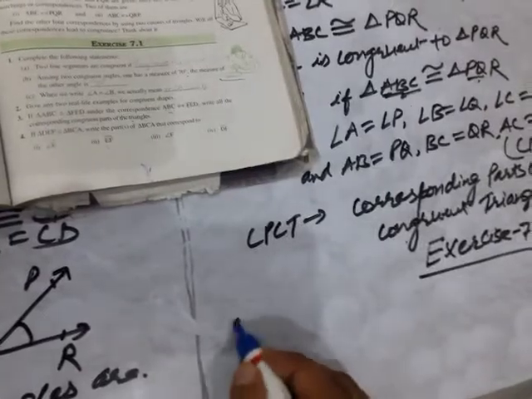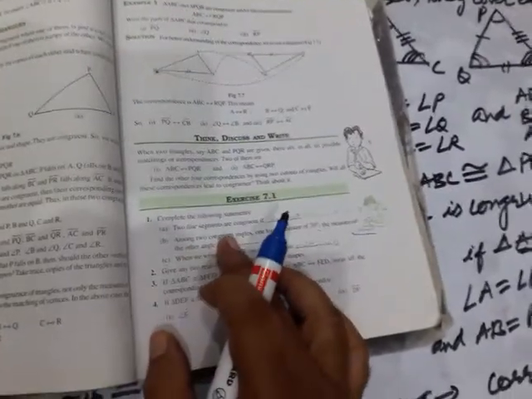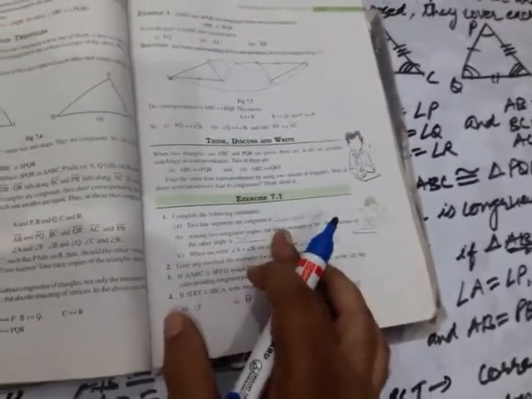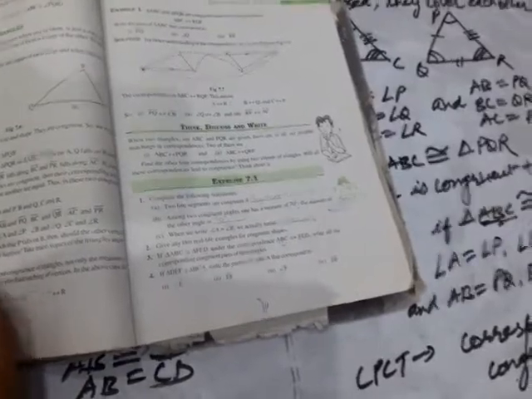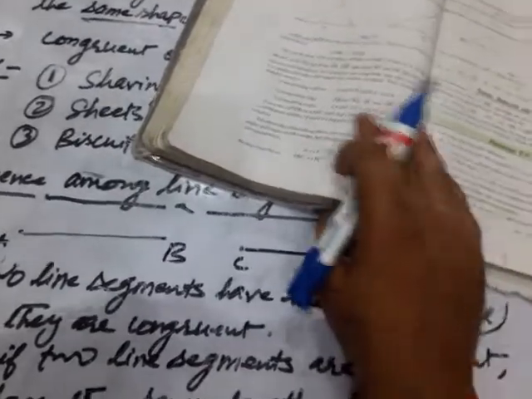Let us write the first question. Go through the question. Complete the following statements. Two line segments are congruent if they have the same length.